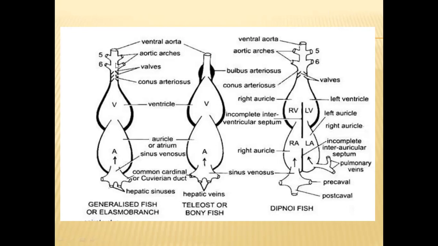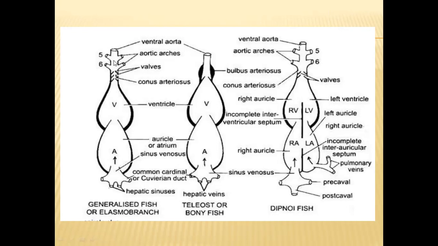From this ventral aorta, 6 pairs of aortic arches will be arising. These 6 pairs of aortic arches will take this deoxygenated blood coming from the ventricle to the gills for oxygenation.